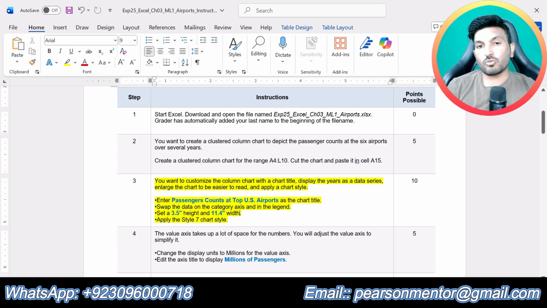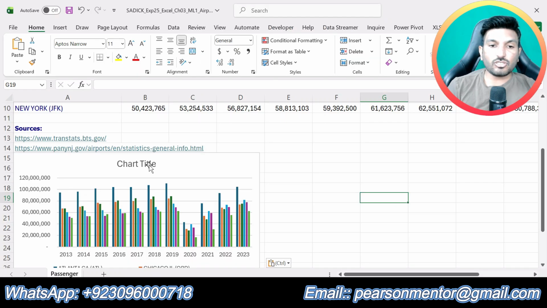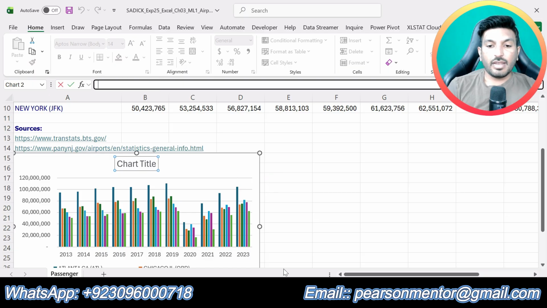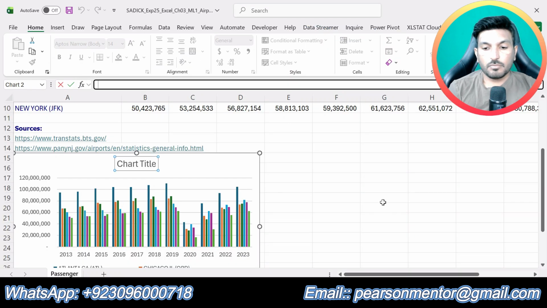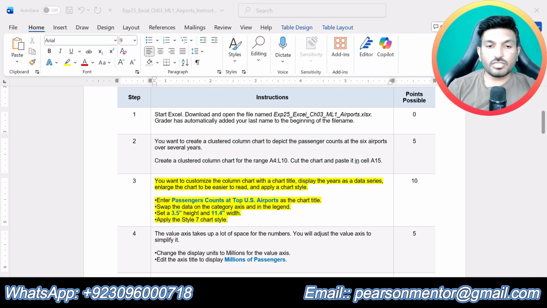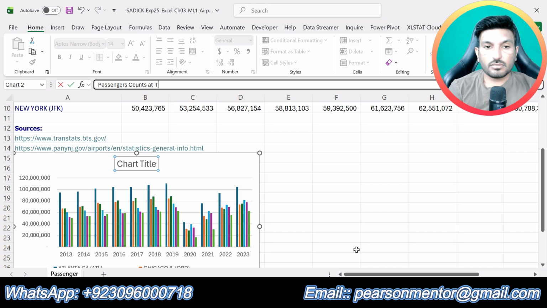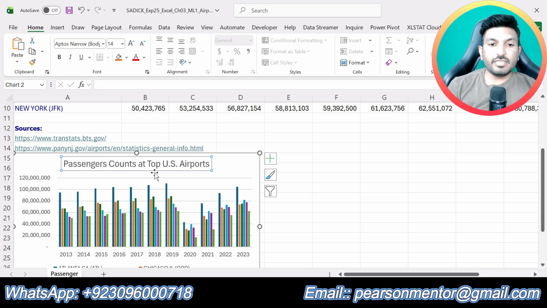So first we are supposed to add the chart title. So select the chart title, go to formula bar, and here we are supposed to type passengers counts at top US airports. After typing this, press enter. So we have added a chart title.